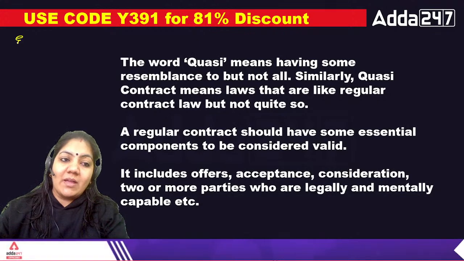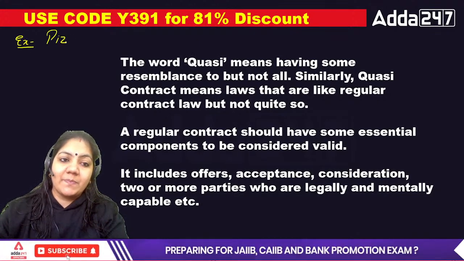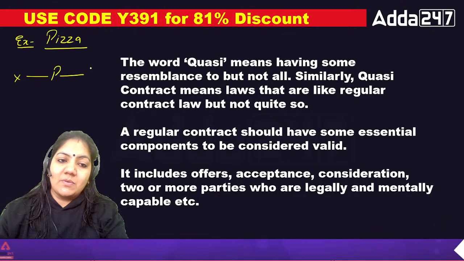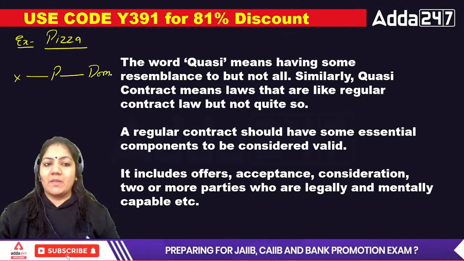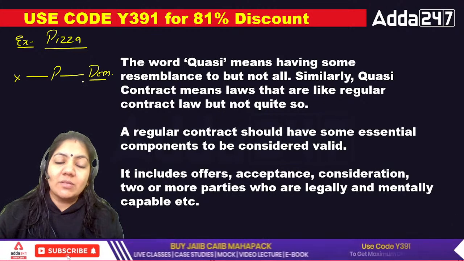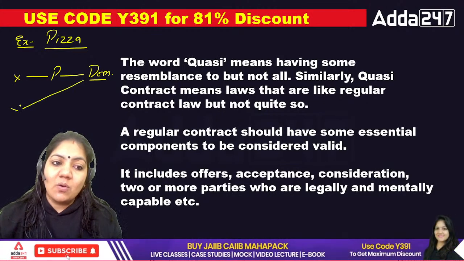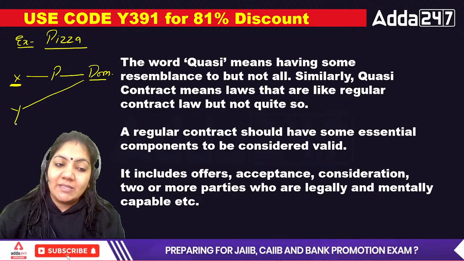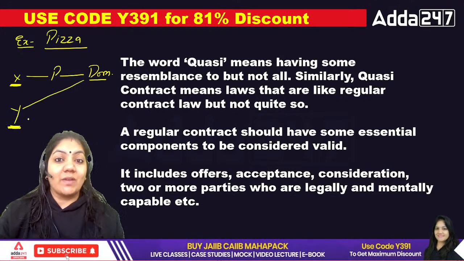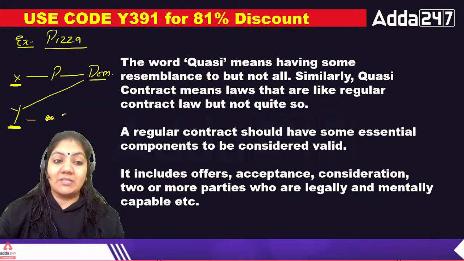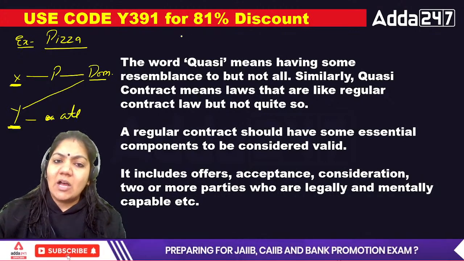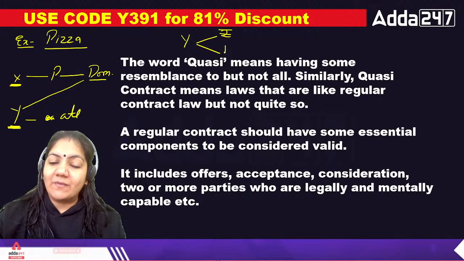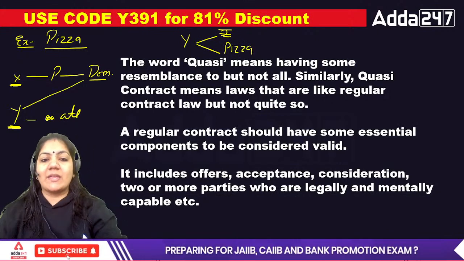One more example I always give is the pizza example. What is the pizza example? X orders pizza from, suppose, Domino's. The delivery boy delivers the pizza to person Y. Person X wants the pizza, but by mistake the delivery boy gives the pizza to Y. Now Y is very happy and eats all the pizza. In that case, Y has two options: either Y has to give rupees to X, or Y has to give a pizza to this person. This is called quasi-contract.